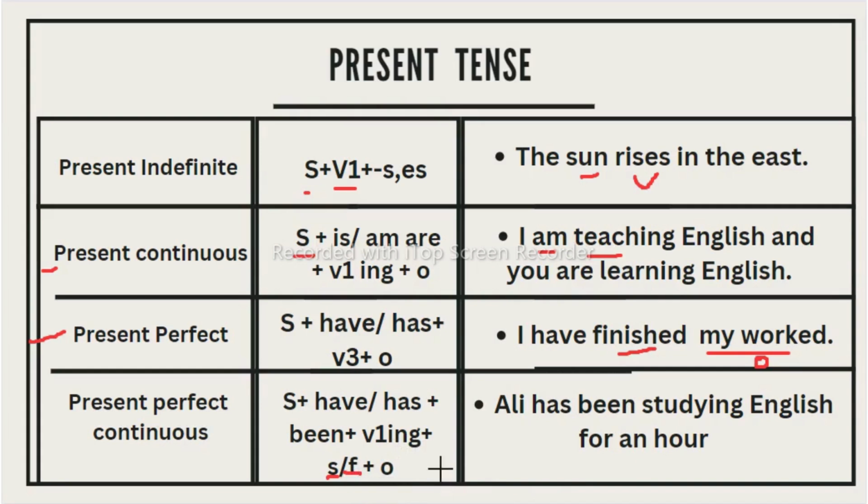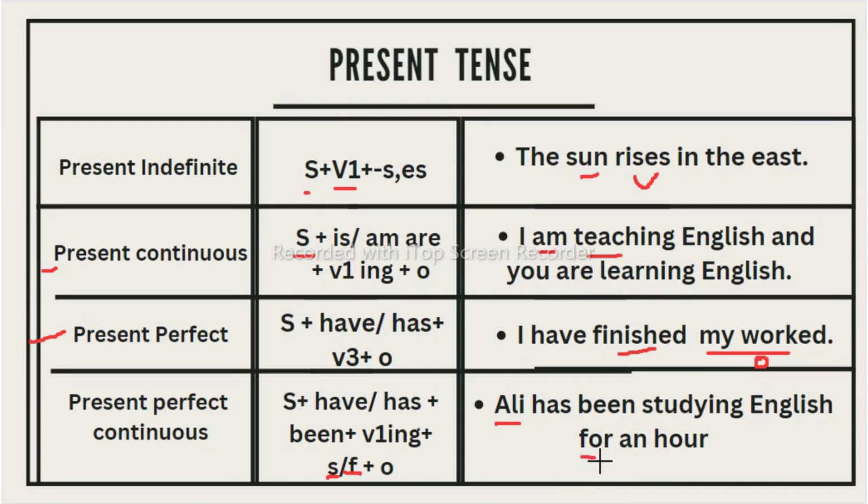Then after that the object. For example, Ali, which is a singular subject, that's why I have taken has. Ali has been studying English for an hour. It means Ali started studying English, but he has still not finished yet. He started studying in the past and it is still continuing in the present. That's why we are using the present perfect continuous.